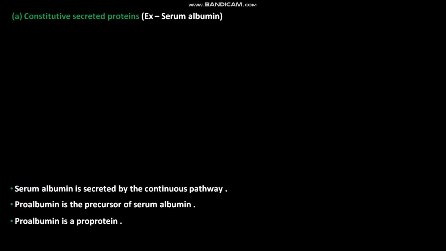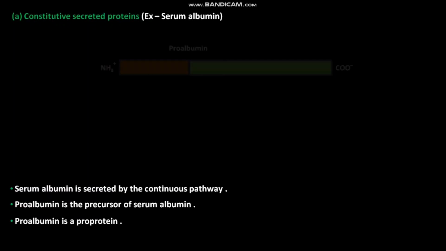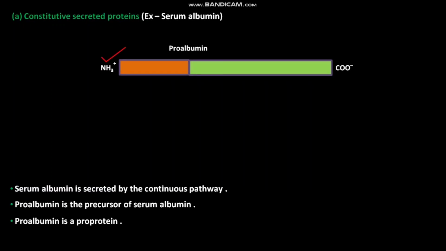Proalbumin is a proprotein. Like all other proteins, proalbumin has an amino terminus and a carboxyl terminus. The proalbumin has a dibasic recognition sequence. This dibasic recognition sequence has two consecutive arginine amino acids or lysine arginine.